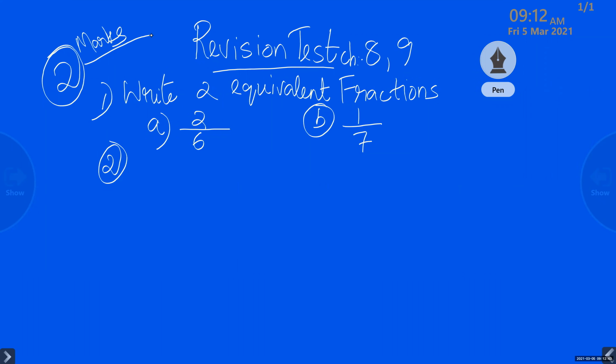Okay. So question number 2. Identify. Ma'am, question number 1, what do we need to do? Write 2 equivalent fractions. It is clearly written on the board. Identify the like fractions. Second question.